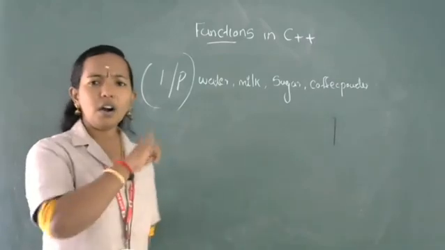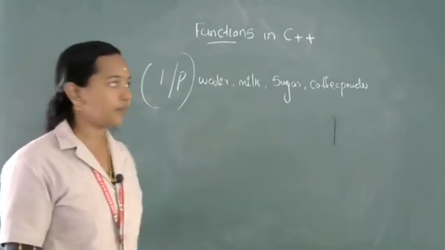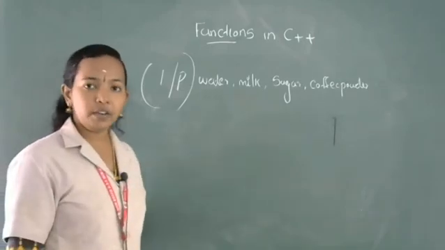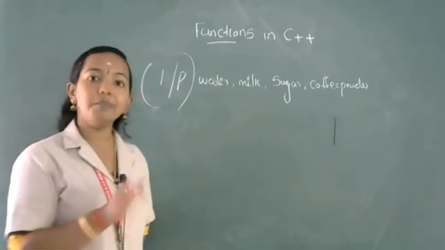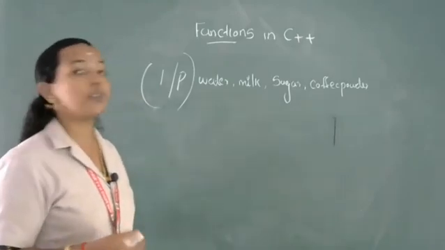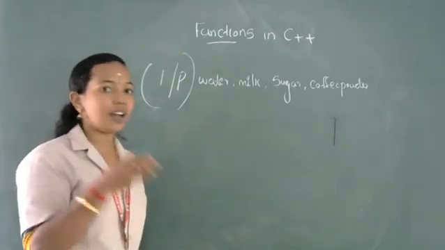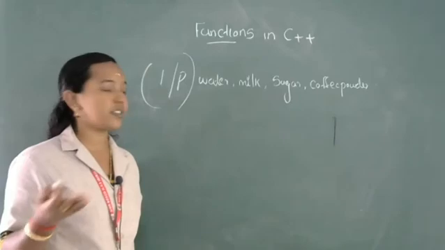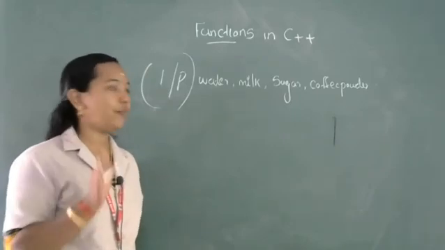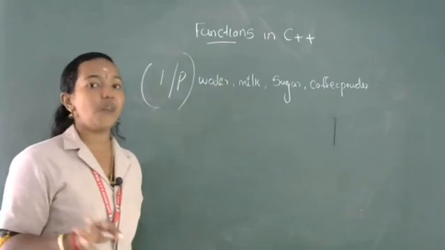Are all these inputs essential? We can avoid milk, no? Yes, if you want black coffee, then you can avoid milk. If you are a sugar patient, then you can avoid sugar also. So these inputs are not essential, but coffee powder and water are essential. Without them, the machine will not function.